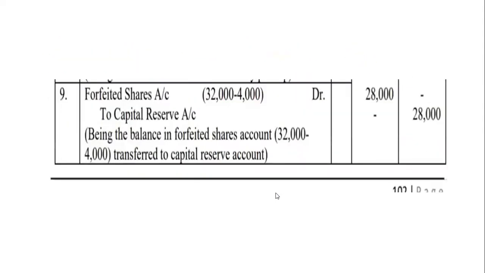Last entry, it is very easy, simple. Forfeited shares account debit to capital reserve. That is, balance has been transferred to capital reserve. What is this capital reserve? Do you know, students? For example, I'm doing a business. So from my last year's profit, I will keep some amount separate. Why? Because in the future, if there is any